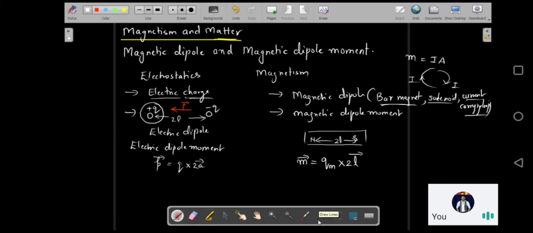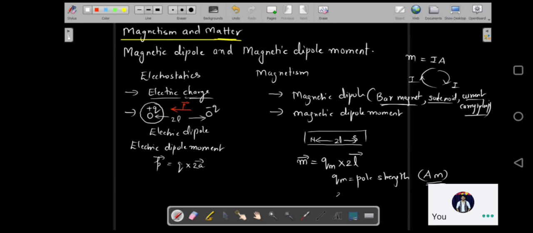So M is going to be Qm multiplied by 2L, where Qm is the pole strength. The unit of this Qm is ampere meter. We will discuss this later in the further part. Just keep an idea that the pole strength's SI unit is ampere meter. And obviously the displacement will be given in meters, so 2L will be given in meters. So the SI unit will be ampere meter square.